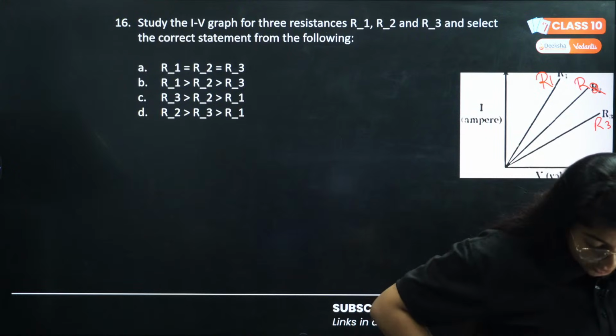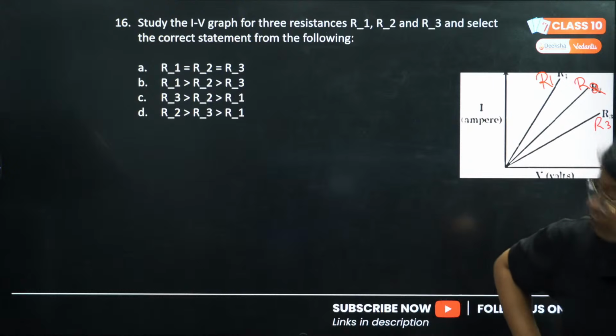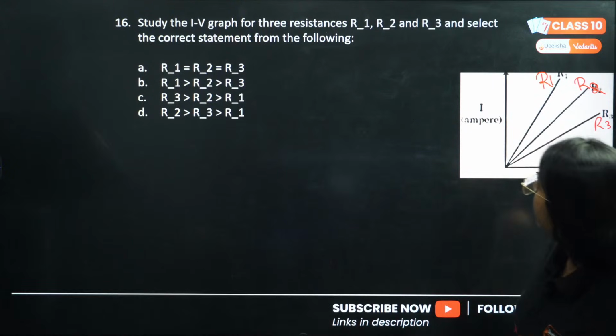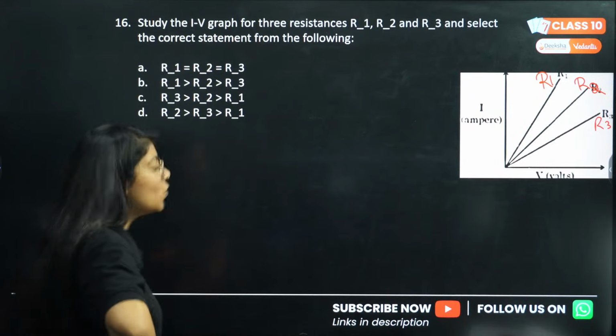Legend is saying very easy. C, C, C. Everyone is saying the answer as C. C, R3 greater. Correct. All of you are correct. I'm so proud of you.